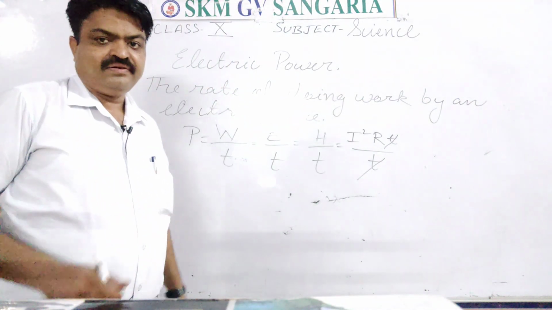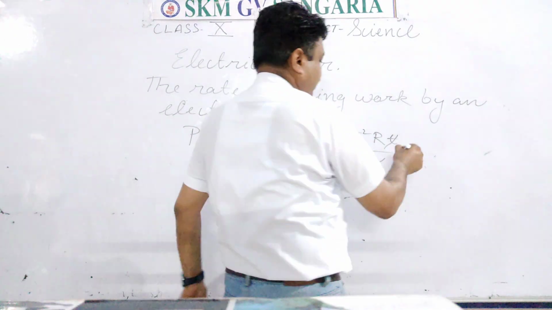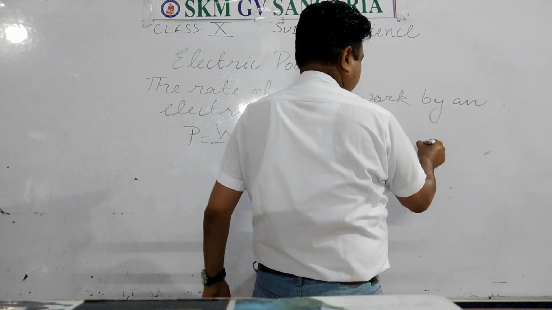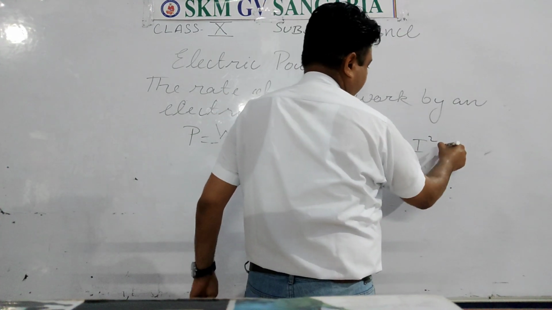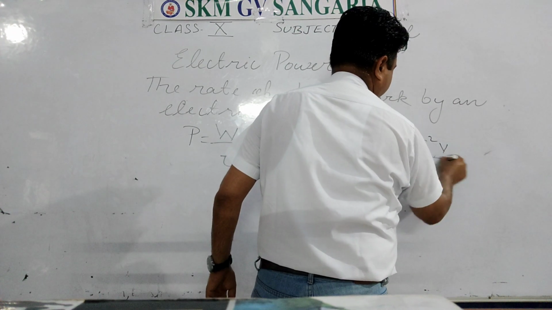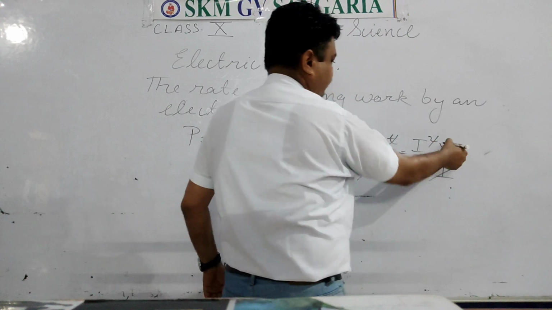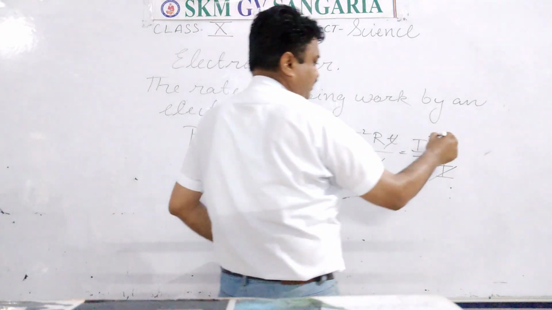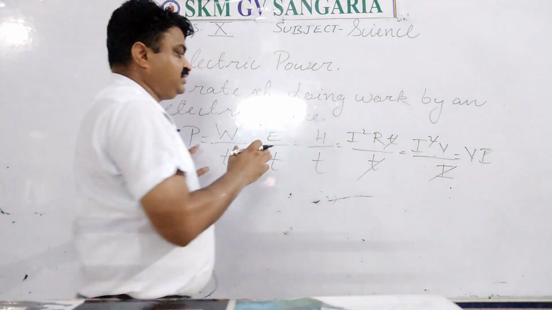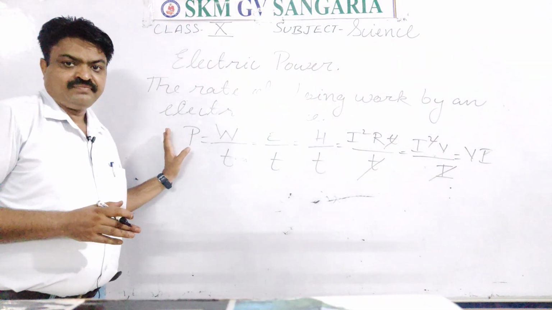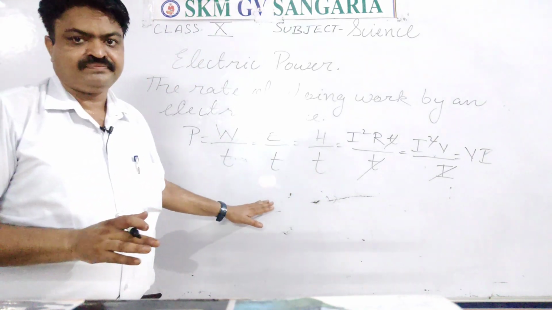Now we get another formula of power. If you put the value of R here, it will be V upon I. From this I squared, one I will be cancelled, and the formula that you will get here will be V I. So these are the formulas that you can use for getting the power, and you will learn them.